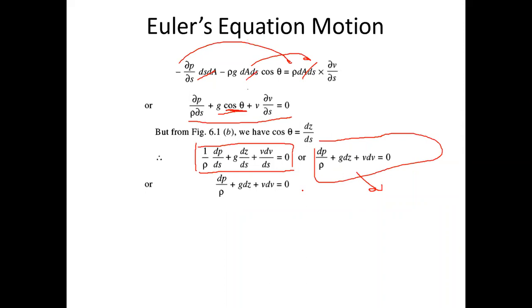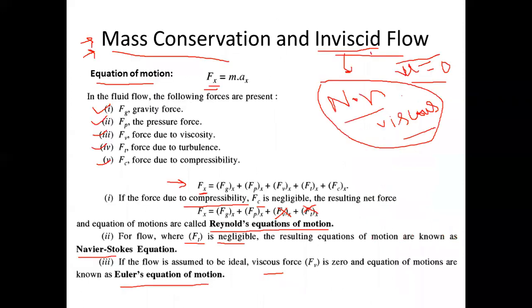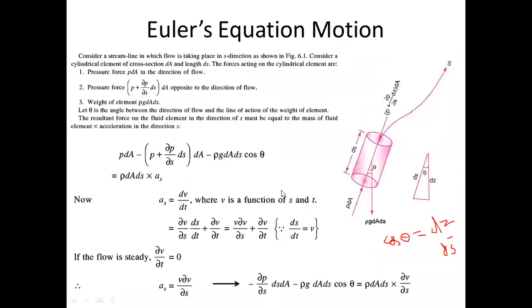Now some things to remember about Euler's equation of motion, which can be asked in the exams also: what are the assumptions you have taken for Euler's equation of motion. In the very first case, it is valid for inviscid flow. Euler's equation is valid for inviscid flow. We are not taking viscosity in our picture. This is an objective question that can be asked to you. Euler's equation is valid only for inviscid, non-viscous flow. So it's an ideal equation.